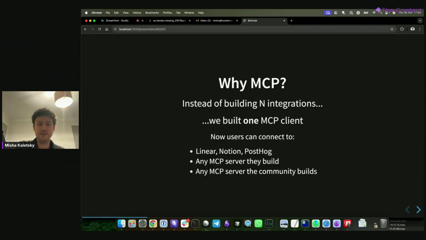We had these first-class Linear, Notion, and PostHog tools, and we've just said, okay, we're going to replace that with information about the MCP servers that we want our client to connect to, as well as some prompts to say this is the best way to use some of these tools. We're always going to be curating those to make sure our bot is as effective as possible. But the idea is that you can connect to anything.